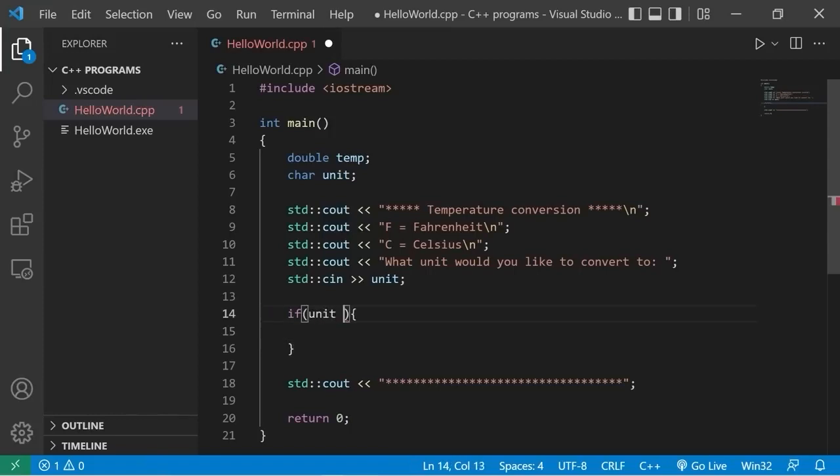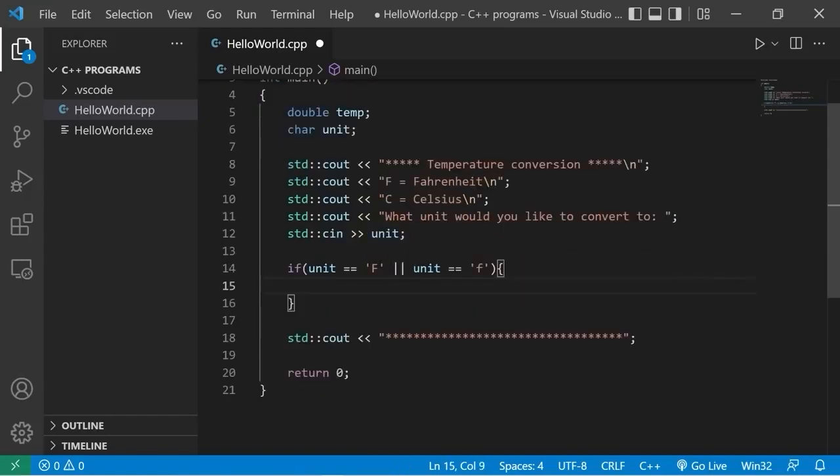If unit is equal to the character F, that's a capital F, but maybe the user types in lowercase f, I'll add an or conditional operator. Or unit is equal to a lowercase f. That's also a valid response. If the user would like to convert a temperature to Fahrenheit, these are the steps we can do.